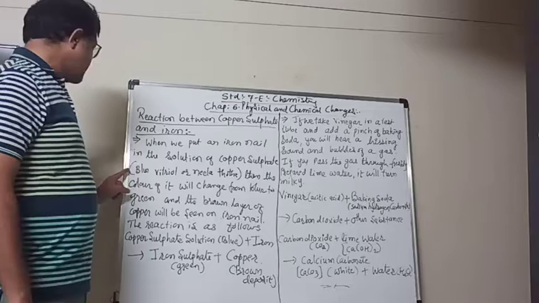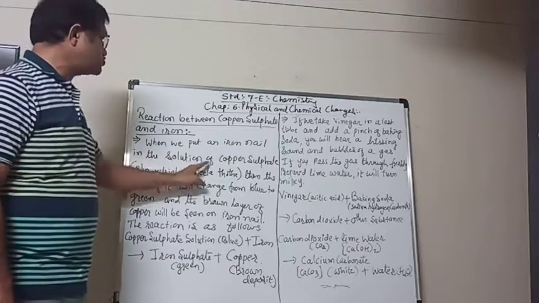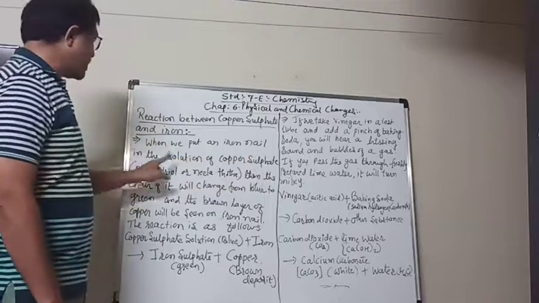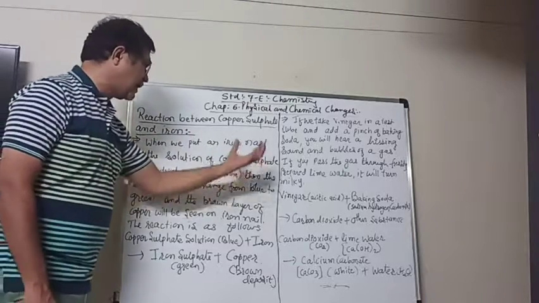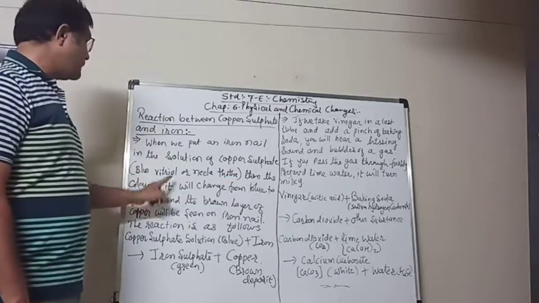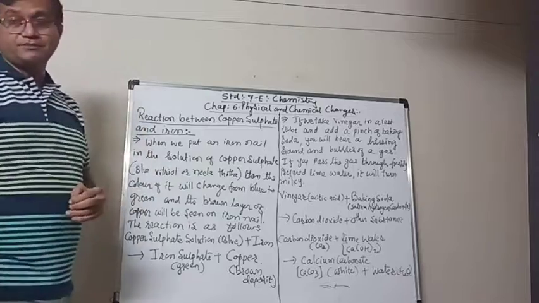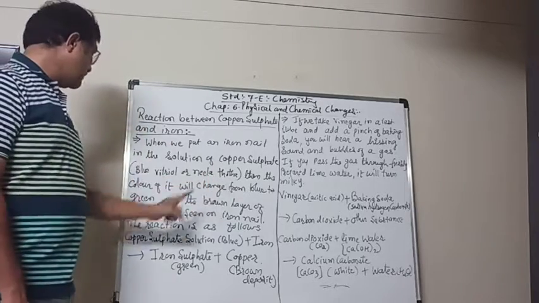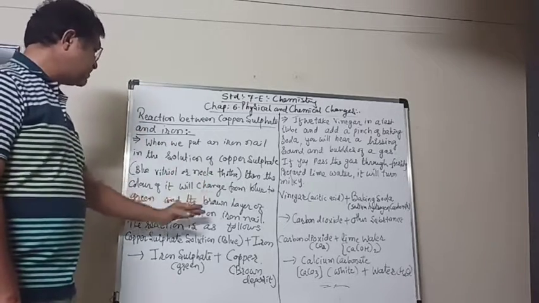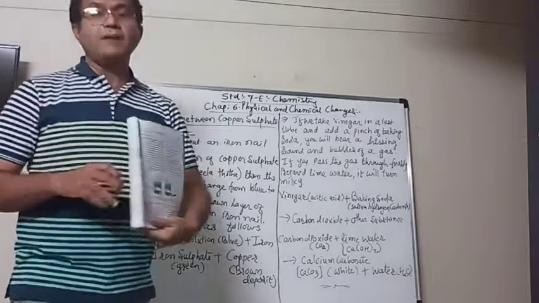Here you can see that when we put an iron nail in the solution of copper sulfate, either blue vitriol or Nila Thotha, which are other names, then what happens? The color of it will change from blue to green, and the brown layer of copper will be seen on the iron nail. Here you can see the picture also.